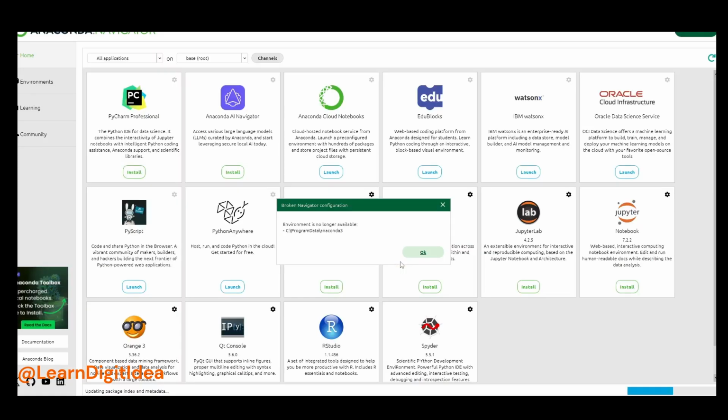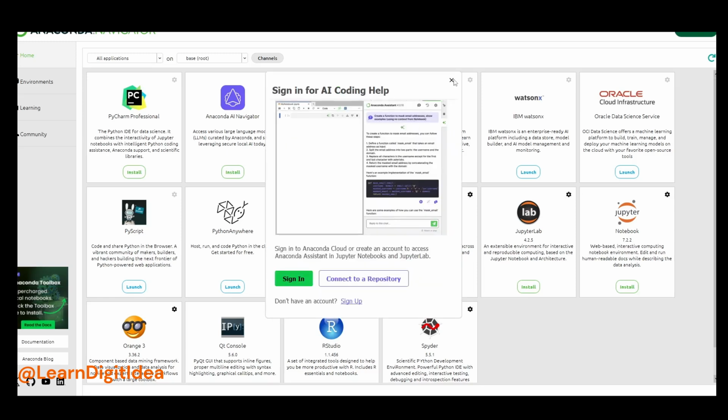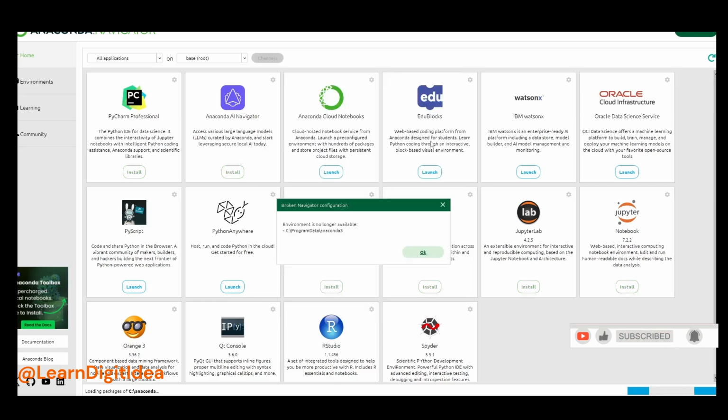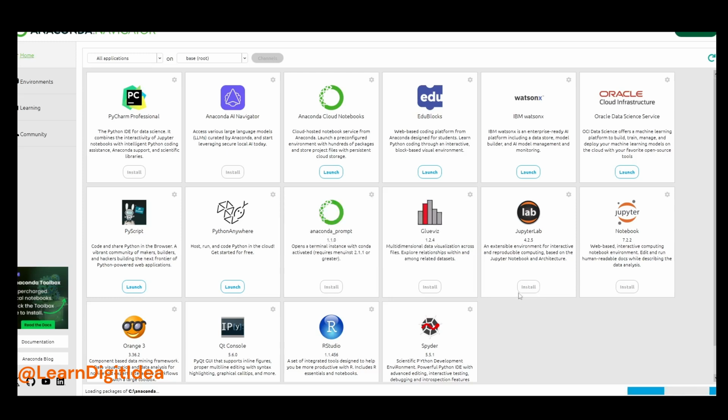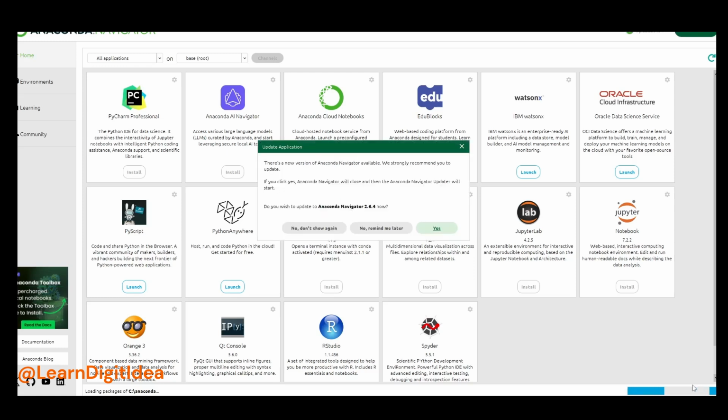Anaconda Navigator is opening, and you will see that a lot of packages are loading, still loading. You can check it at the bottom right. Once all packages load, we launch Jupyter Notebook.